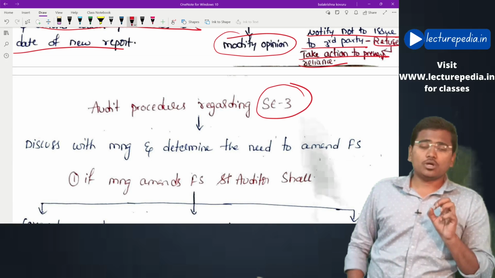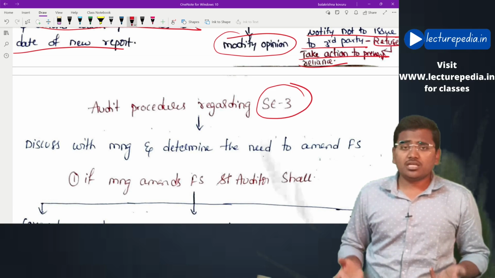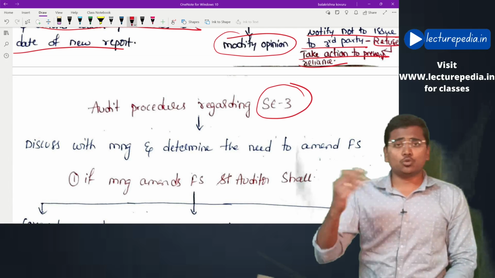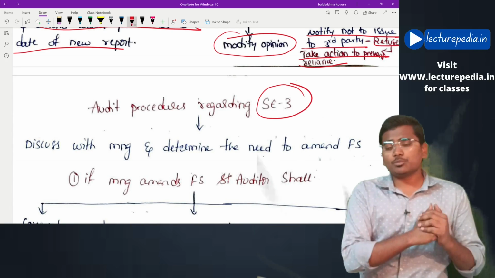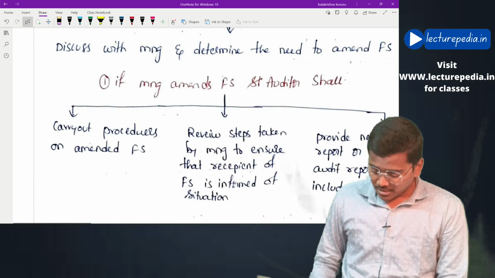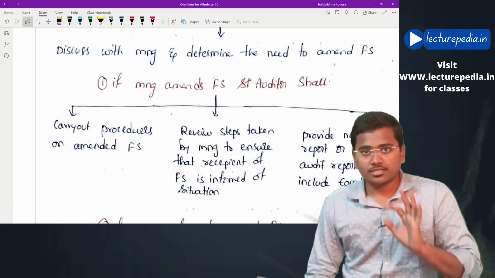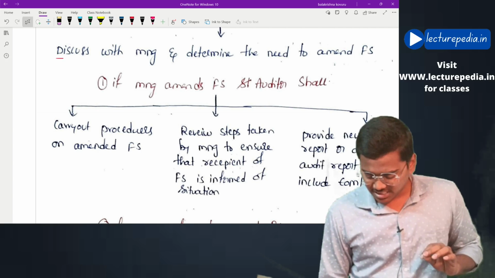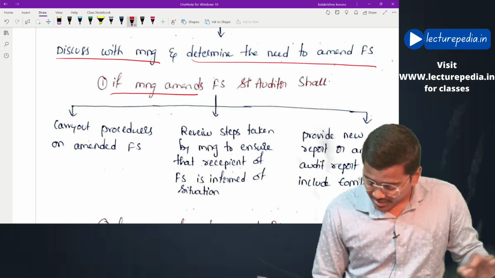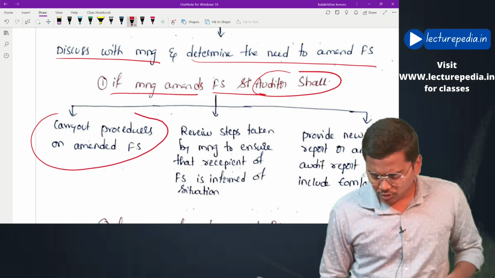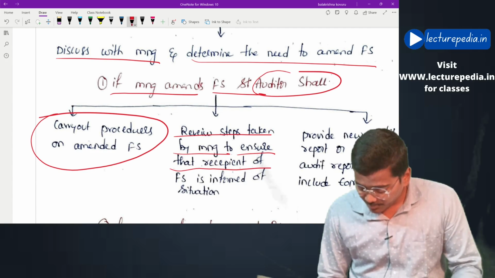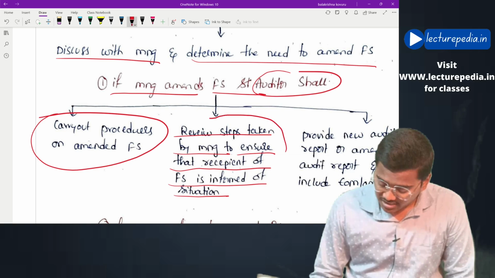If management is ready to amend the financial statements, then the auditor will simply perform audit procedures on the amended financial statements, and he will give a new audit report or amend the existing audit report. That is a simple thing the auditor will do if management has agreed to amend the financial statements. First of all, he will discuss with management and determine the need to amend the financial statements. If management amends the financial statements, the auditor shall carry out procedures on the amended financial statements, and review steps taken by management to ensure that the recipients of financial statements are informed of the situation.